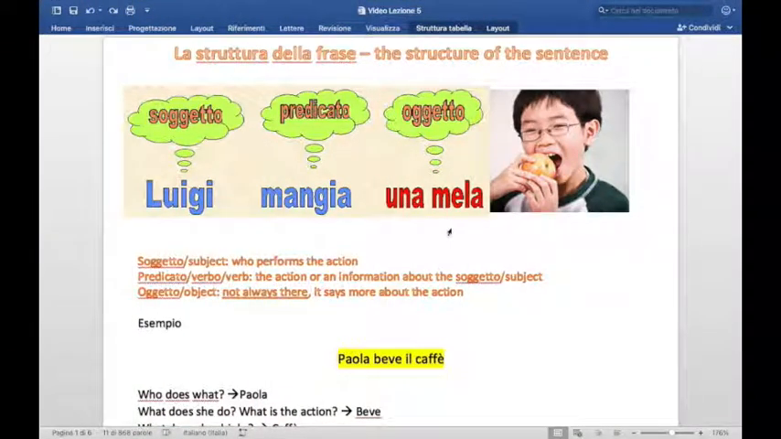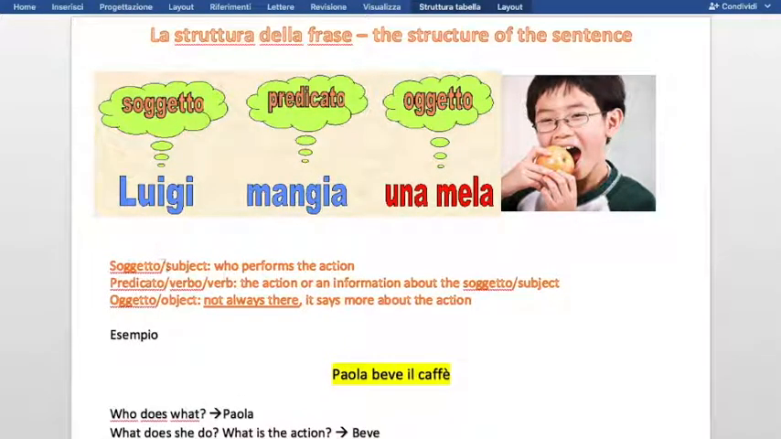As you can see, la struttura della frase, the structure of the sentence. We can see here a normal sentence, very simple in italiano. Luigi mangia una mela. Being Luigi the subject, mangia the verb, and una mela the object. You can see from here that subject is the person or animal or any other thing that can perform an action. It can also be something that is not living, because imagine in poetry or in literature, or if you're just making up sentences, of course the subject can be everything. The importance is that it remains the thing that performs the action.